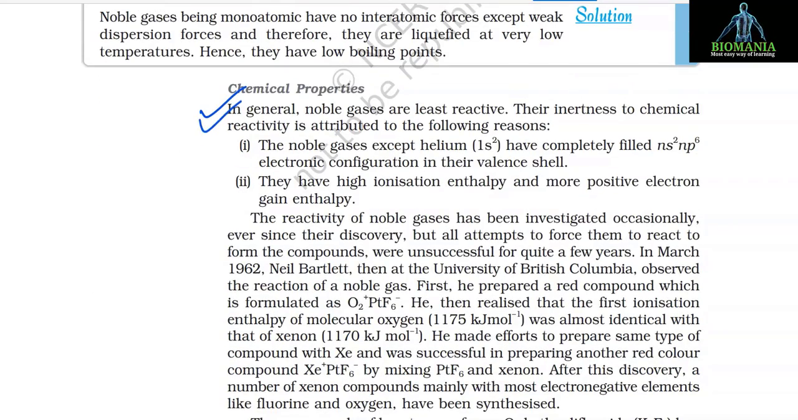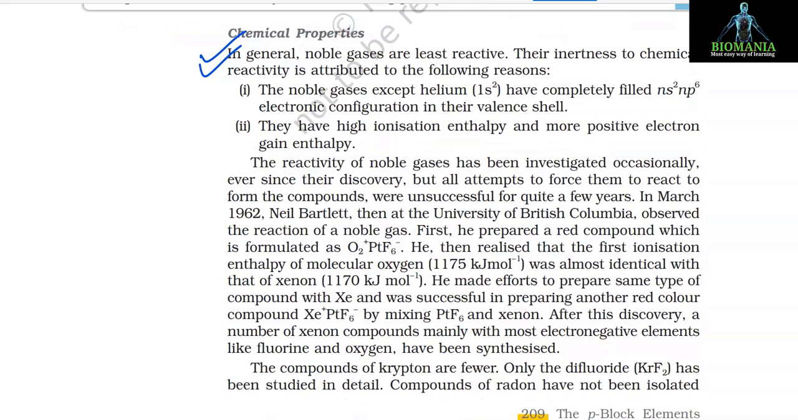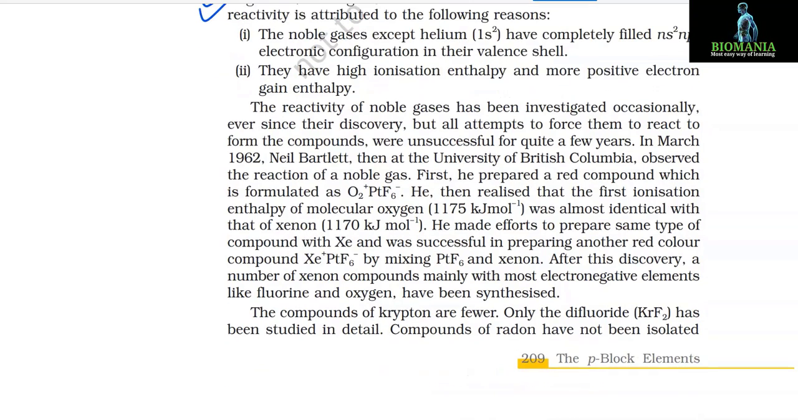Chemical properties. In general, noble gases are least reactive. Their inertness to chemical reactivity is attributed to the following reasons. Number 1. The noble gases except helium (1s2) have completely filled ns2np6 electronic configuration in their valence shell. Number 2. They have high ionization enthalpy and more positive electron gain enthalpy. The reactivity of noble gases has been investigated occasionally ever since their discovery, but all attempts to force them to react to form compounds were unsuccessful for quite a few years.